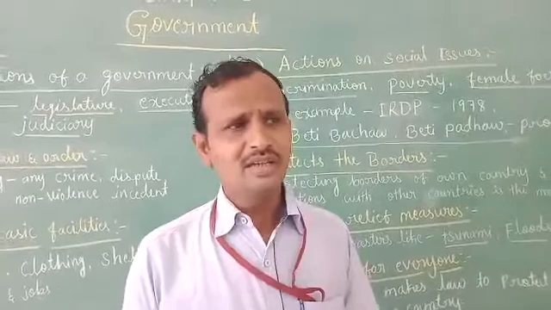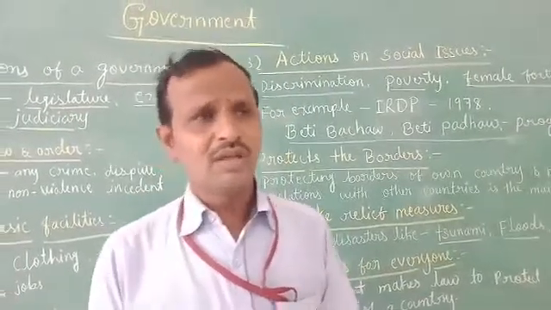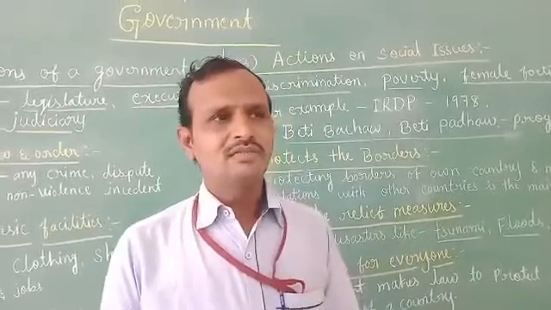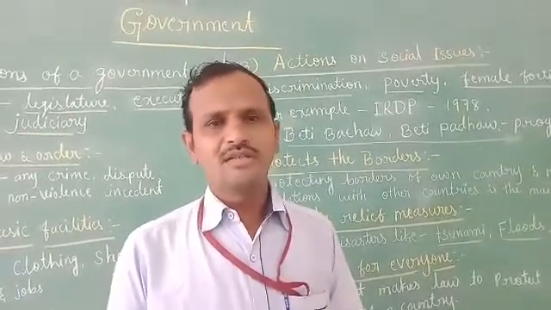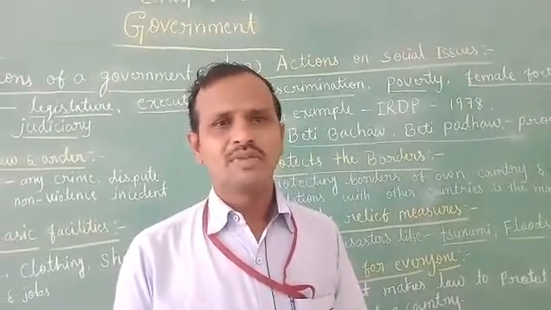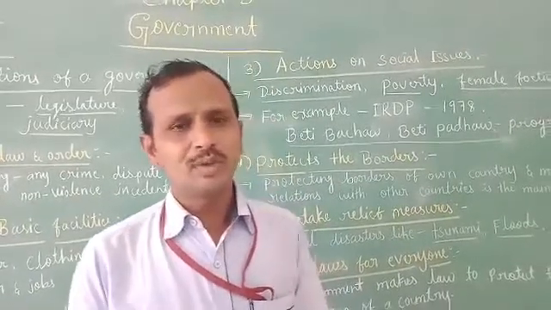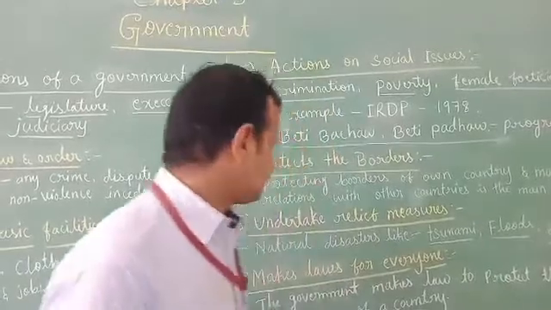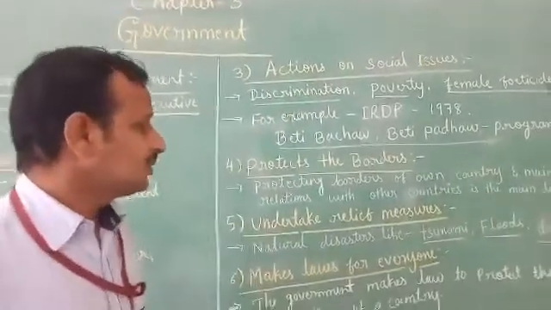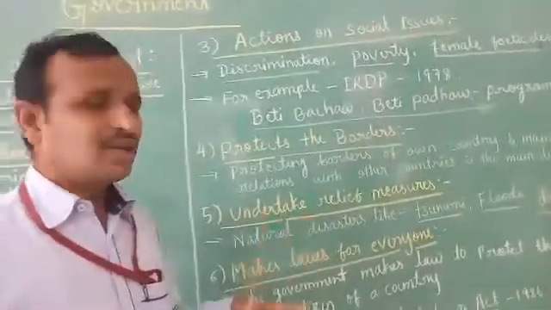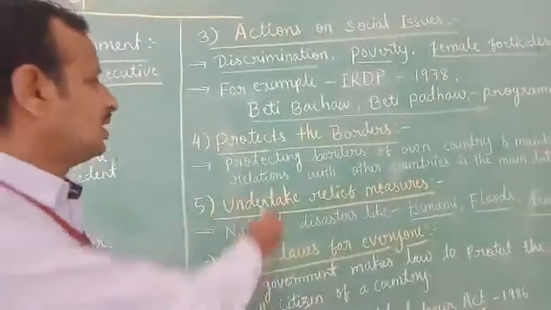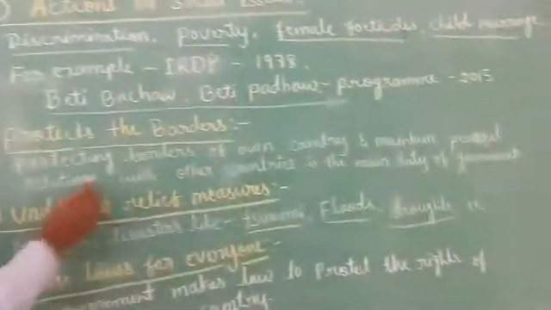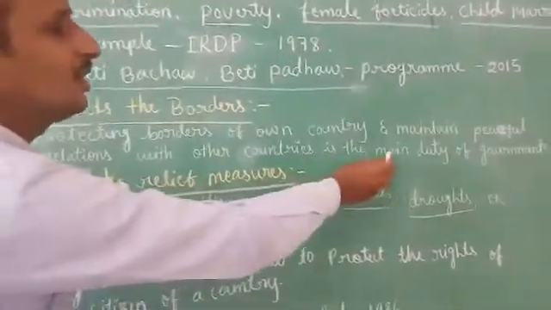So like this, if you compare the nation to a home, protecting the borders of one's own country is the primary duty of the government, because at any time robbers and foreign attackers may come. That's why protecting the borders of one's own country and maintaining peaceful relations with other countries is the main duty of the government.